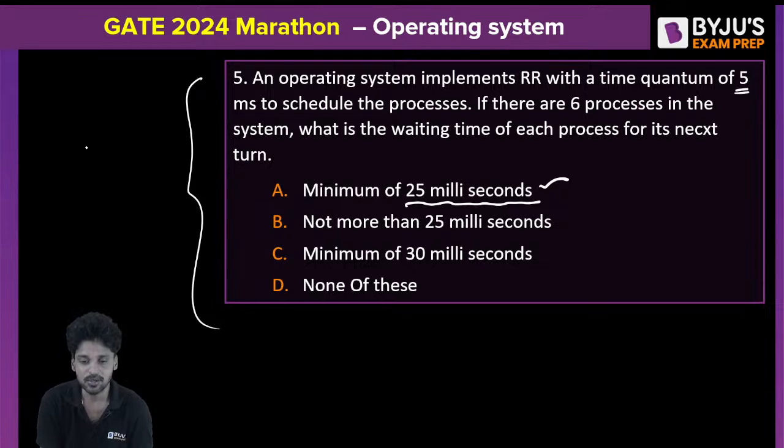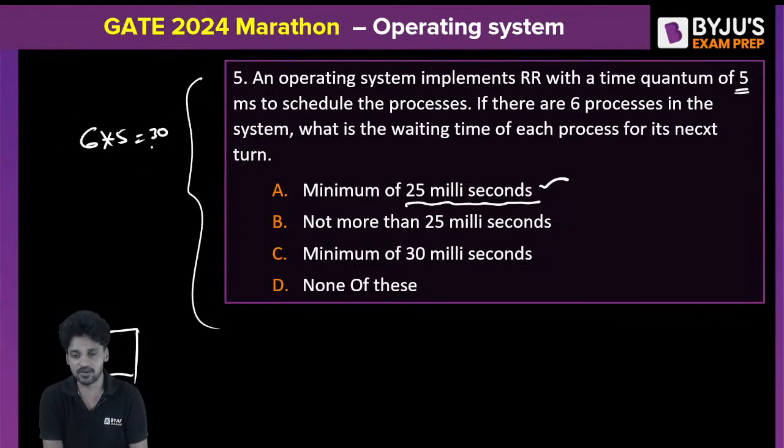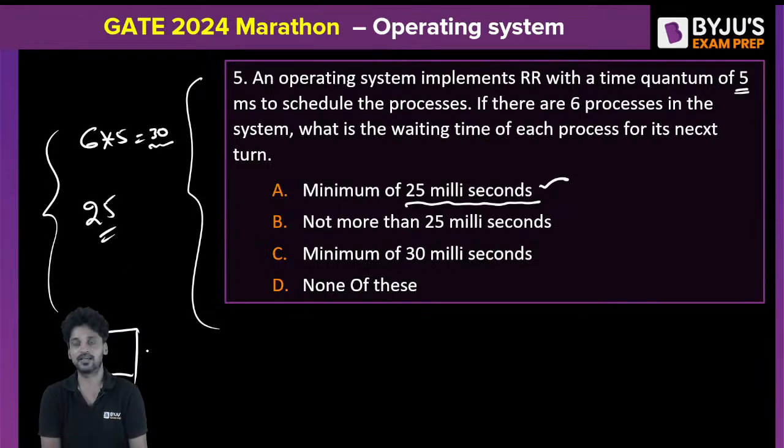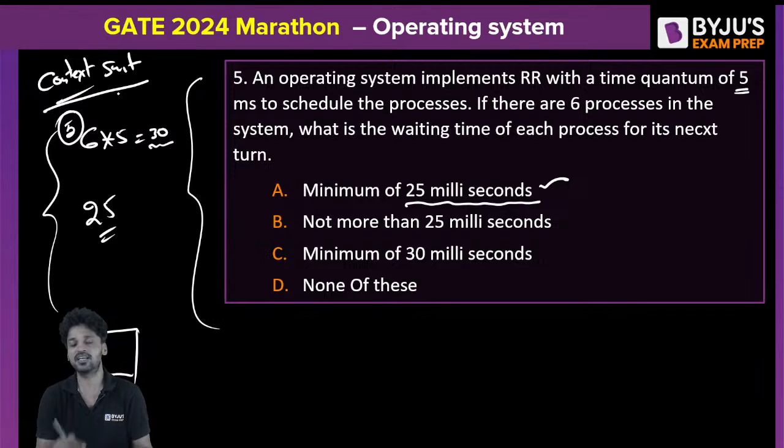Why? Because the total is 6 processes, 6 into 5 is equal to 30. When there is no other process in the system, each process takes 5 milliseconds for its next turn, so the total expected runtime of all the processes will be 30 milliseconds as a whole. But when this process arrives, the other processes' total execution time will only be 25 milliseconds. So any process needs to wait for its turn for 25 milliseconds, not less than 25 milliseconds. Meanwhile, there is some overhead time called context switching time, which will be added time.